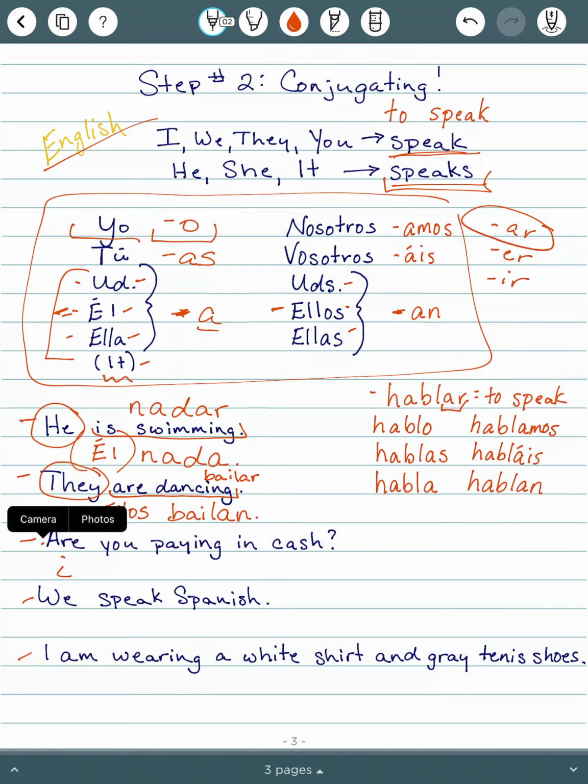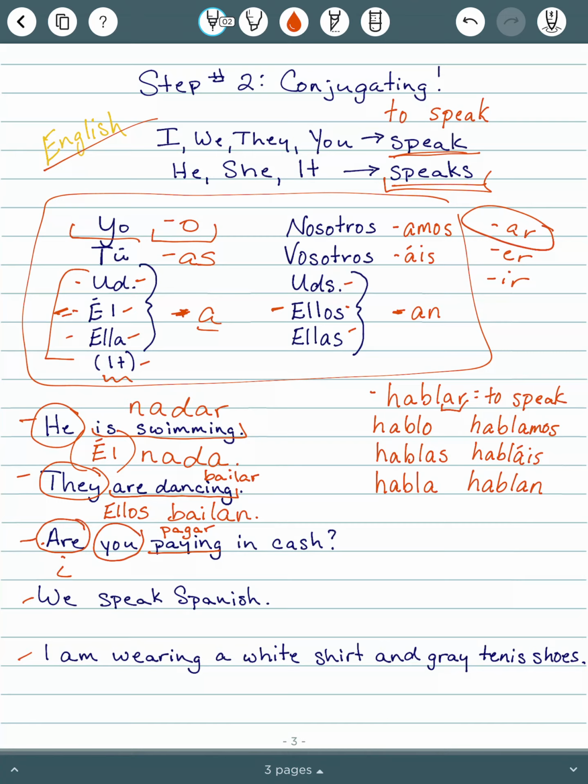Now this next one is a question. So for questions, are you paying in cash? You is my subject. To pay is my verb. So let's figure that out first. To pay is pagar. Now in this case, are is a helping verb.